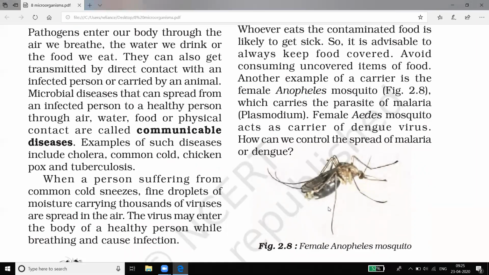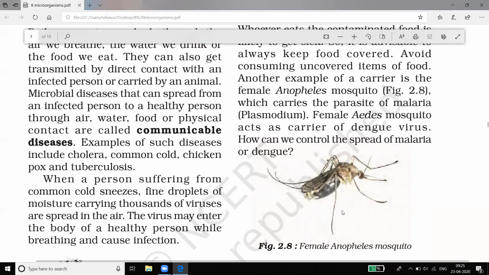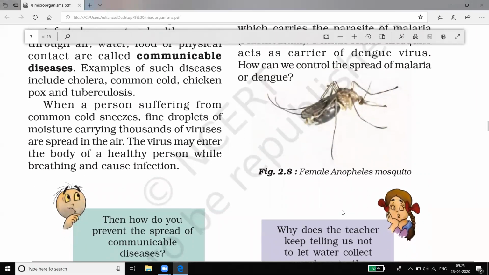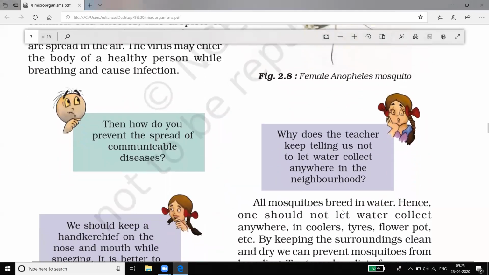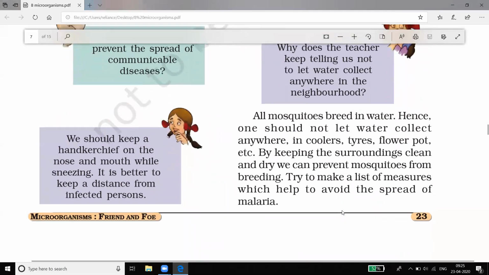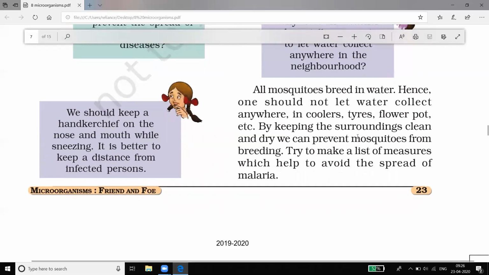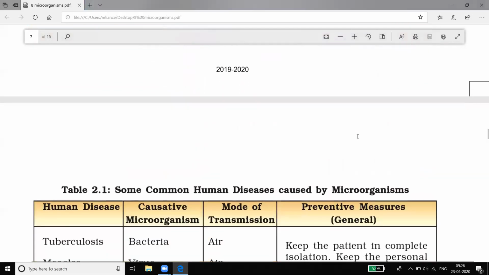Another serious disease, dengue, is also spread by mosquitoes only. The mosquito is the carrier that spreads malaria. So we should not eat or consume uncovered food, and we have to take care. All mosquitoes breed in water, so we should not allow water to collect near our houses or wherever we are staying.